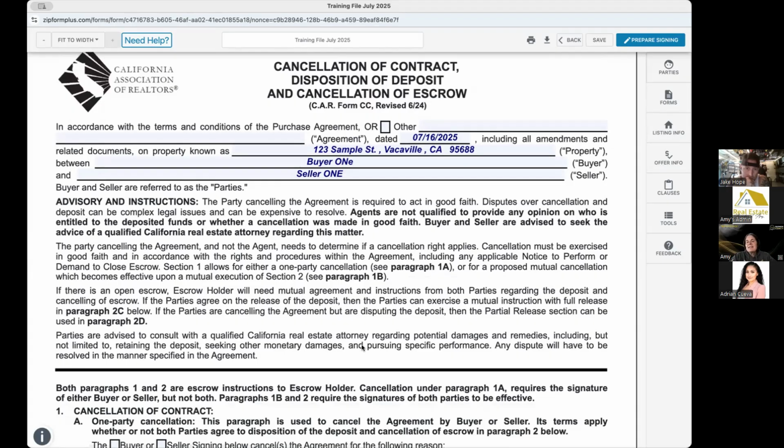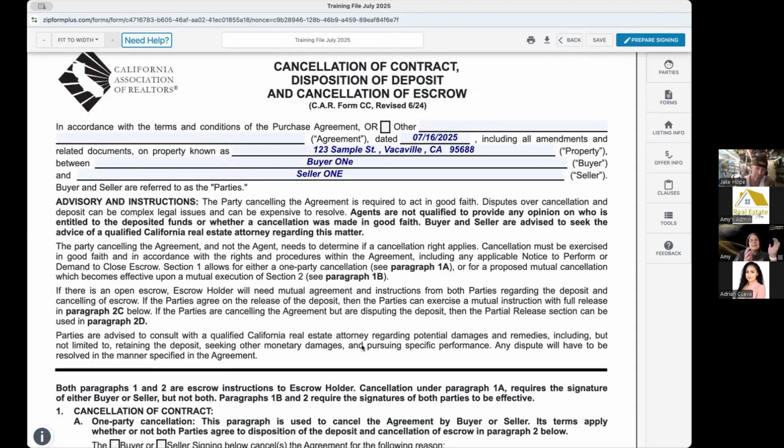If we're demanding that the other party close escrow because they're delaying the close of escrow, that's a 3-day demand to close escrow with a separate form. So just keep that in mind. I believe it's a DCE form, demand to close escrow. That can be served by either party as a demand, and there's all sorts of implications there, but we would also send over that cancellation after that one.